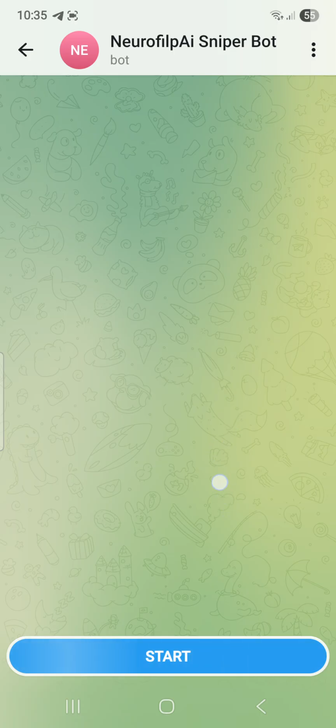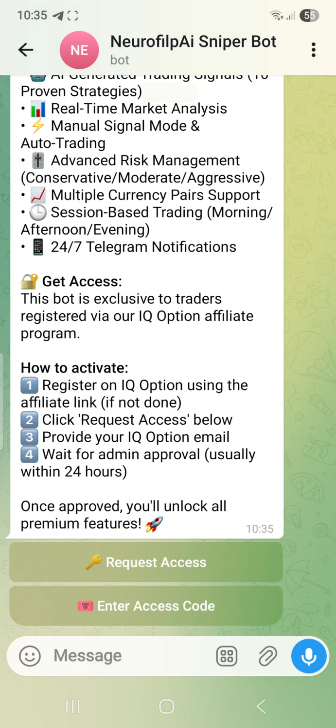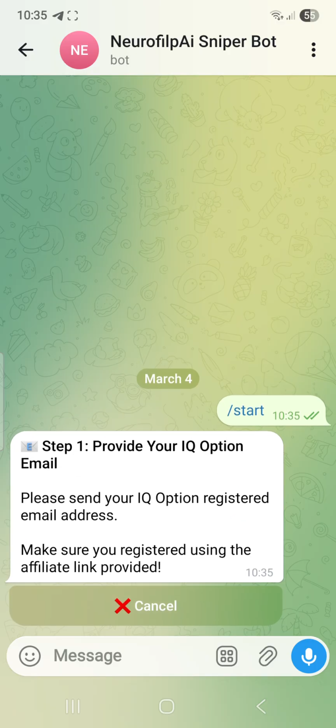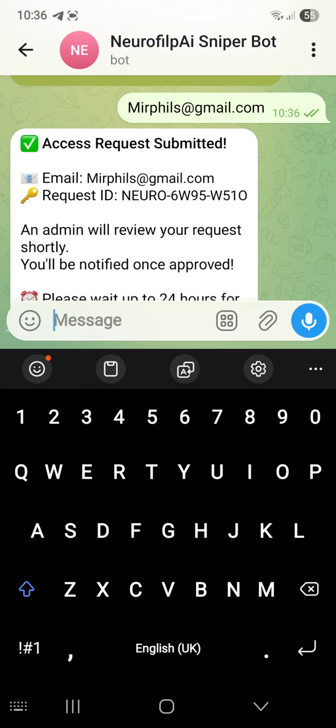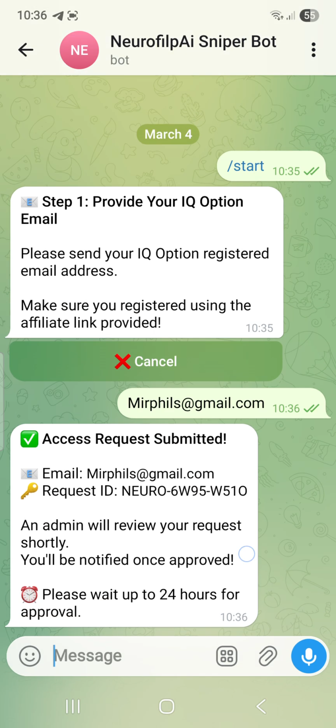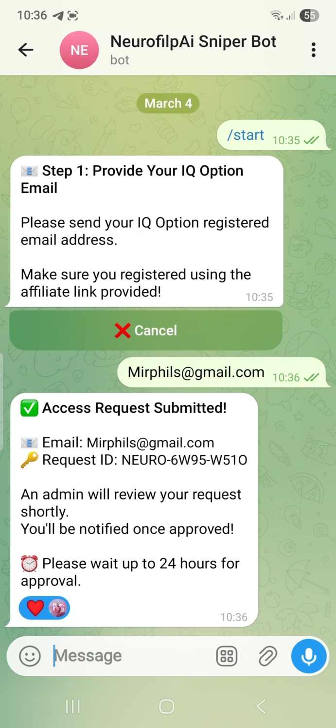So the next thing you have to do is to start all over again. As you can see, this is start here. So you click on start, right? After clicking on start, you request for access. When you tap on request for access, you see what it says: please send your IQ Option registered email address. So you type the email address you used to register your IQ Option account, you send it to the bot.